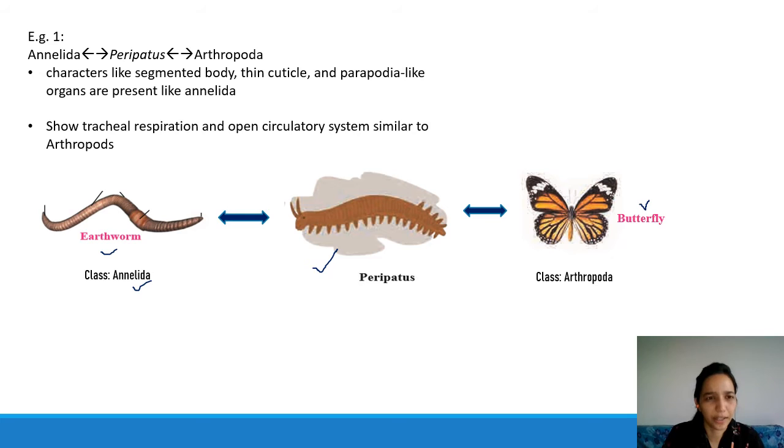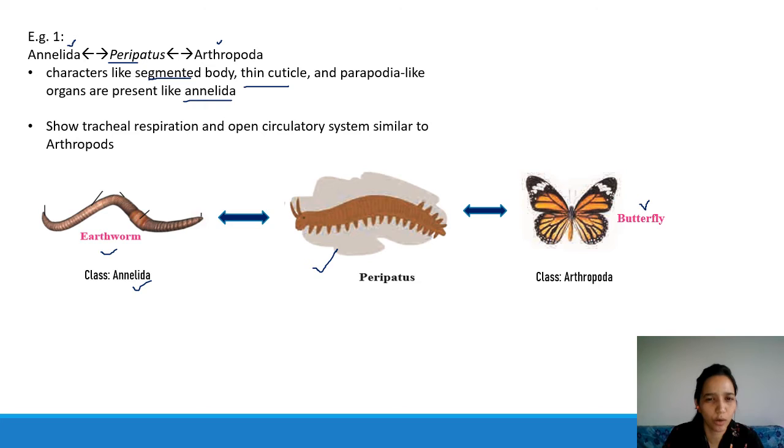So, example one for connecting link is the peripatus. Peripatus is a connecting link between the annelida and arthropoda. How is it a connecting link? It shows some characteristics from annelida, that is a segmented body, as I told you. You can see these parts over here. Thin cuticle means the skin, the epidermis.